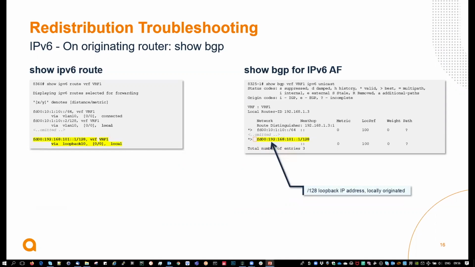Yep. So similarly for the IPv6 route, just check in the show IPv6 route table as well as in the show BGP IPv6 unicast route table.